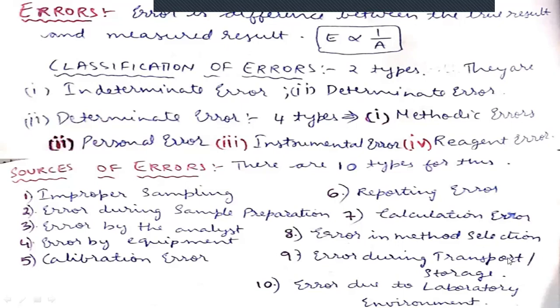And error during transport and storage. This error mainly comes from wrong labeling. If the sample, the solution or the chemical is wrongly labeled, the analyst will get confused and will give the wrong values for the wrong substance that he analyzed.